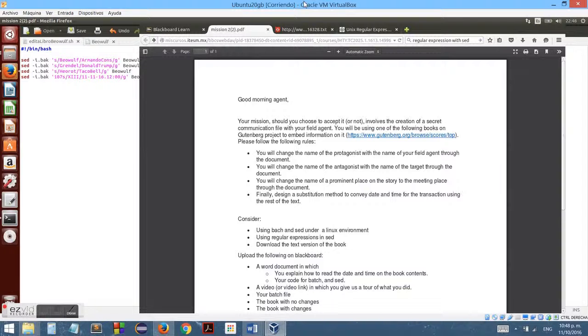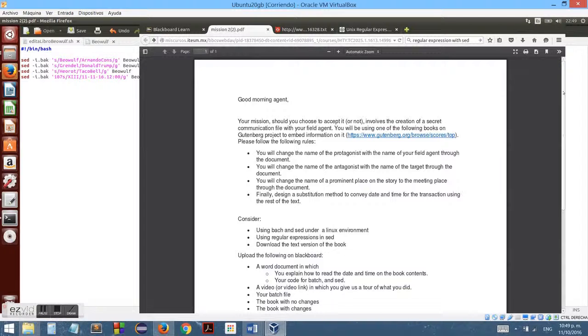Okay, this is Mission 2. Mission 2 consists of advising our agent on where he should meet his target, who the target is, and assigning the name of the agent in a memo. Now, the memo is supposed to be encrypted, kind of like a hidden message. So we're going to find a book online and edit its content.